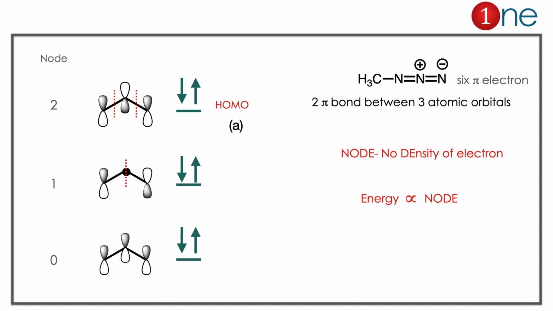Here the concept you have to learn is azide electronic architecture. You have to count the electronic charge for the filling of molecular orbitals. Second thing is node. Node is no density of electron.